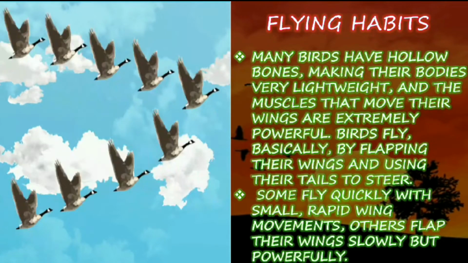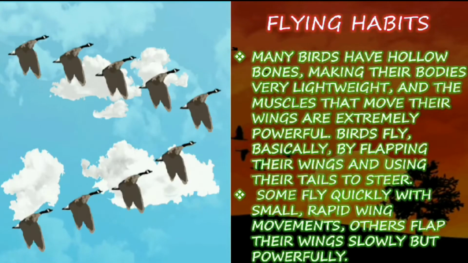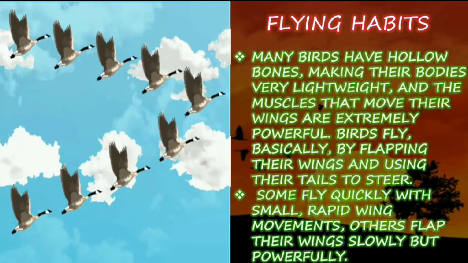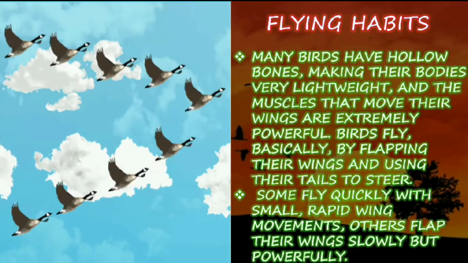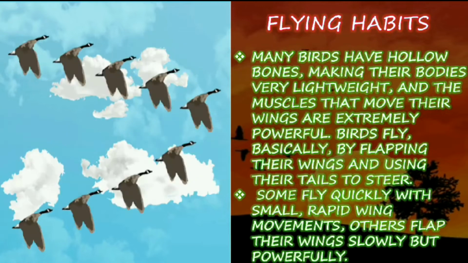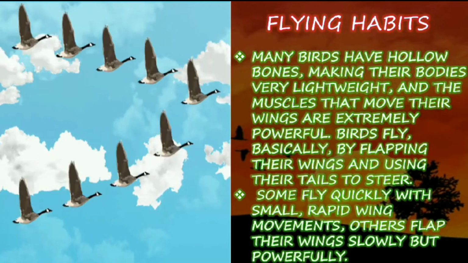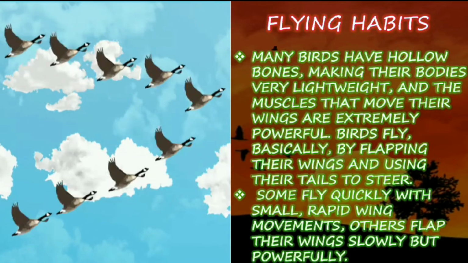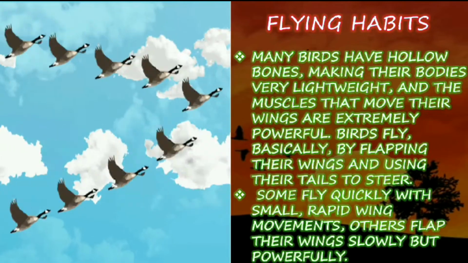Some fly quickly with small rapid wing movements, others flap their wings slowly but powerfully. So some birds fly fast because of the smaller size of their wings, but some flap their wings very slowly, and it is more powerful.